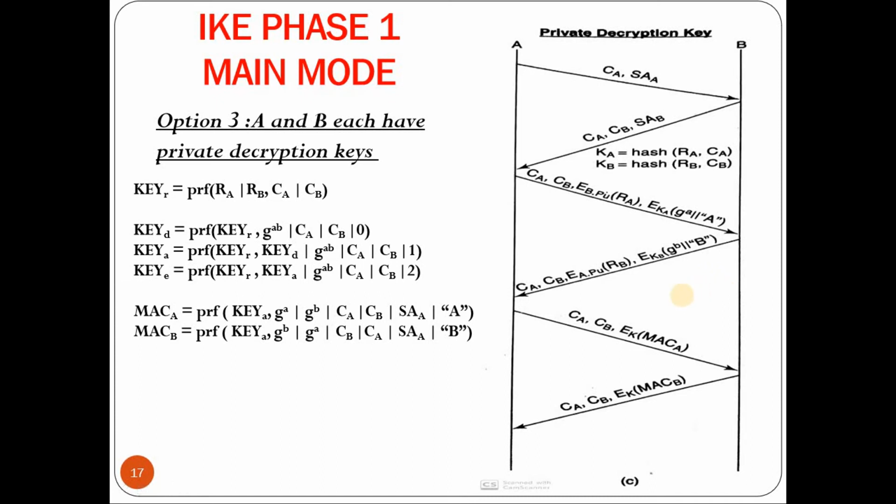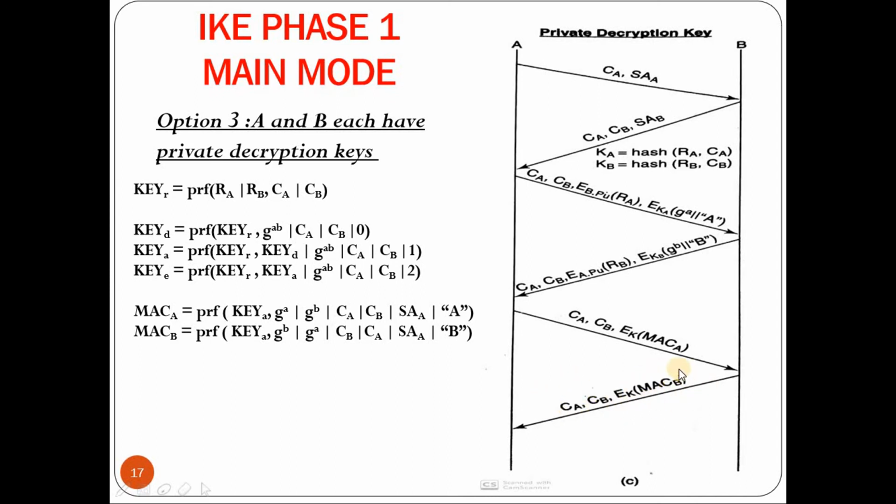Okay. So in the fifth message, what user A will send is, it will embed both the cookies. Along with that, it will send MAC A, which is encrypted using key K, that is encryption K. On receiving this, if the MAC A computed by B is equivalent to the MAC of A received in the fifth message, then B has authenticated A. In the sixth message, again it will embed both the cookies.